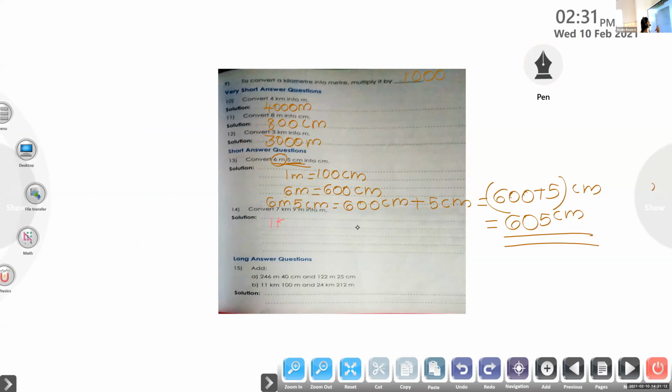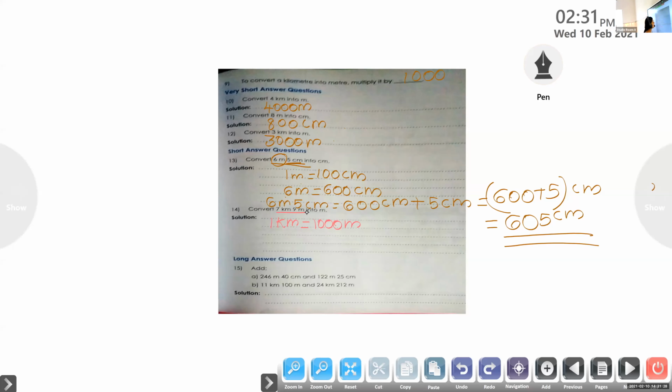So we have to convert this question into meters. Yes, you can write. Here 9 is meter, so you don't want to convert that. But 7 kilometer we have to convert.